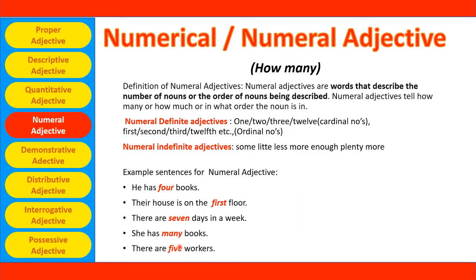She has many books. Again, many is a numeral adjective but it is indefinite. It is not telling about a specific number of the books. There are 5 workers. Again, 5 is a number. It is a definite numeral adjective.